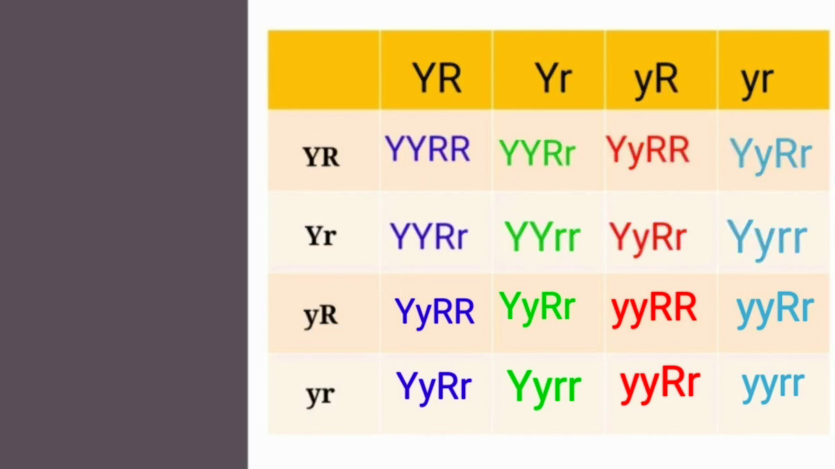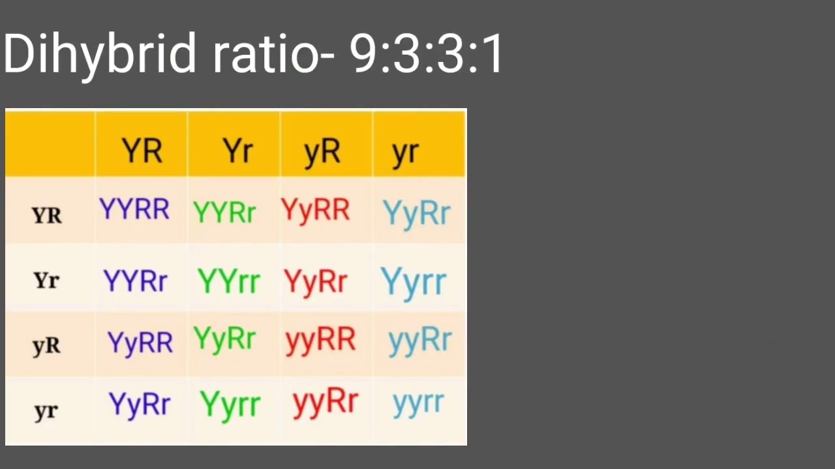Now let's conclude the law of independent assortment with the help of the dihybrid cross ratio. Because of the law of independent assortment that took place with the different types of alleles from the F1 generation, which resulted into 4 different types of gametes, Mendel obtained the dihybrid cross ratio as 9:3:3:1, where, as you can see, the different genotypes were formed.